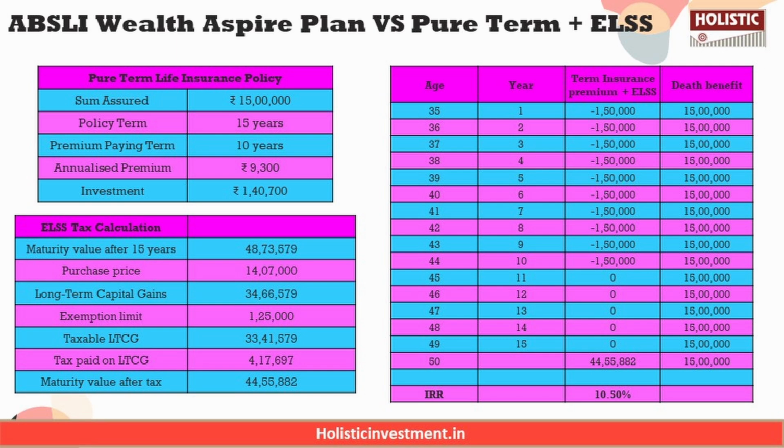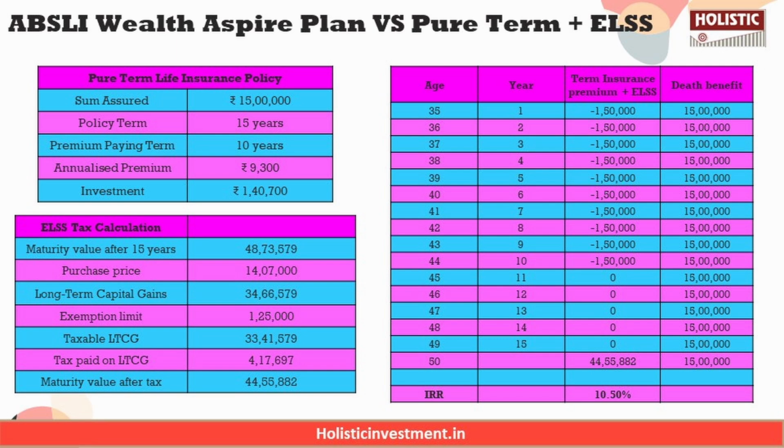So it also has a sum assured of 15 lakhs, which costs an annual premium of 9,300 rupees. But the policy term and the premium paying term are all the same as the ABSLI Wealth Aspire Plan. Only the annual premium differs here, which is very less compared to the premium we paid in the ABSLI Wealth Aspire Plan. So this pure term policy allows you to save 1,40,700 per year, which could then be invested in